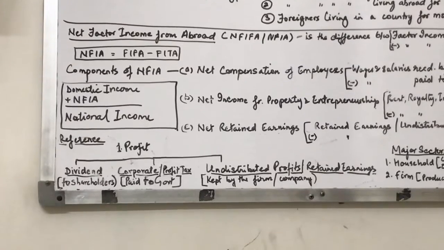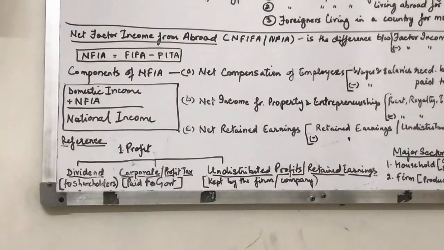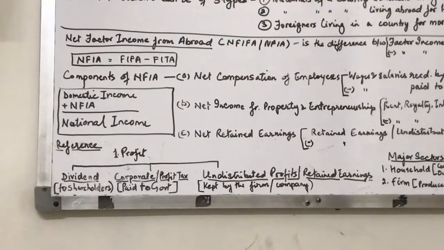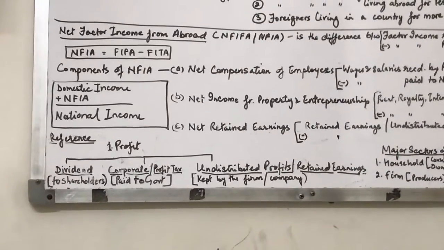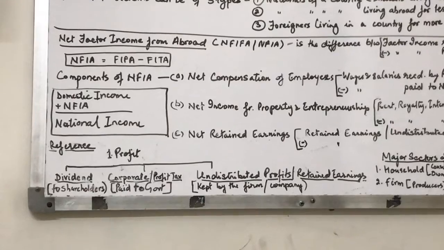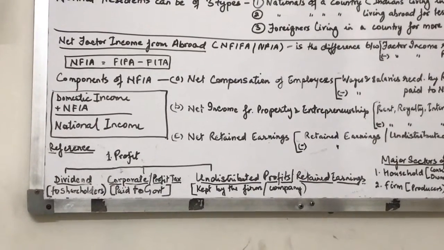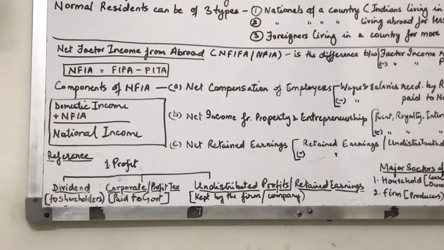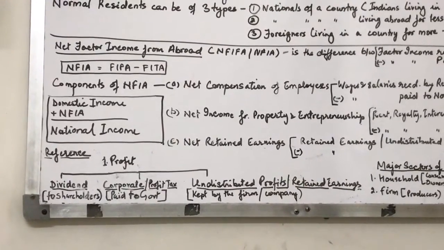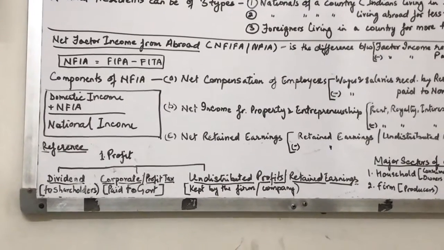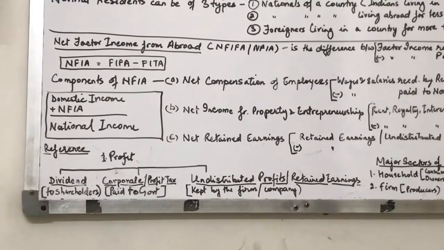The second part of profit, corporate or profit tax as it is known, is given to the government. Only the third and the remaining part of the profit is kept by the firm or the company itself in order to meet future losses or in order to carry on its operational activities. So the total profit does not go to the firm owner or the company.